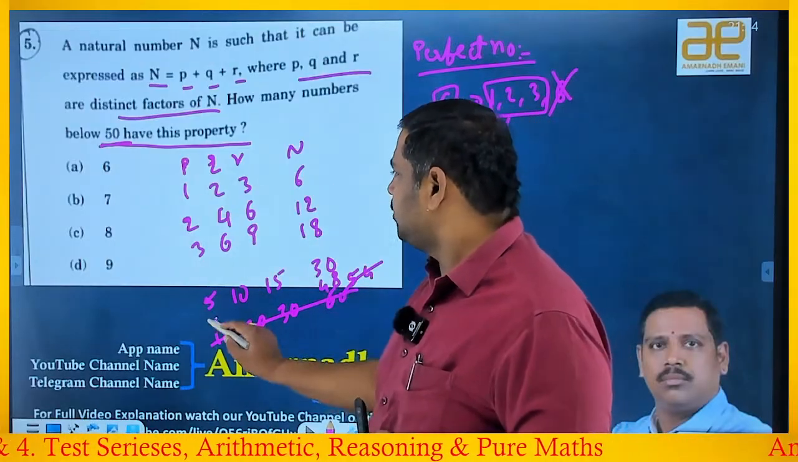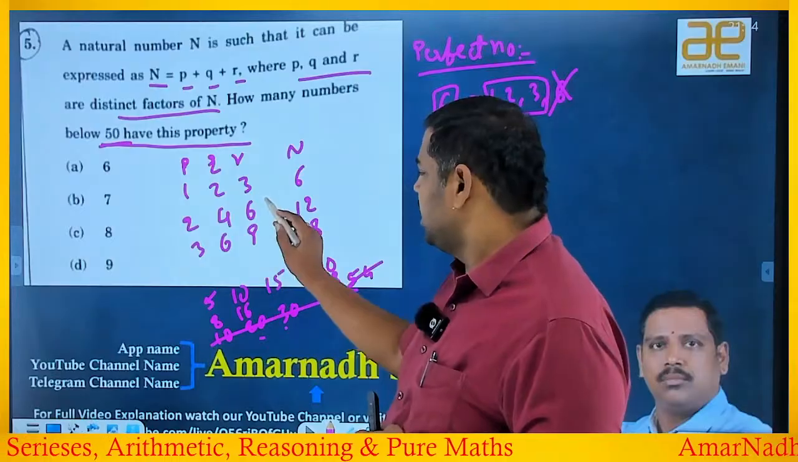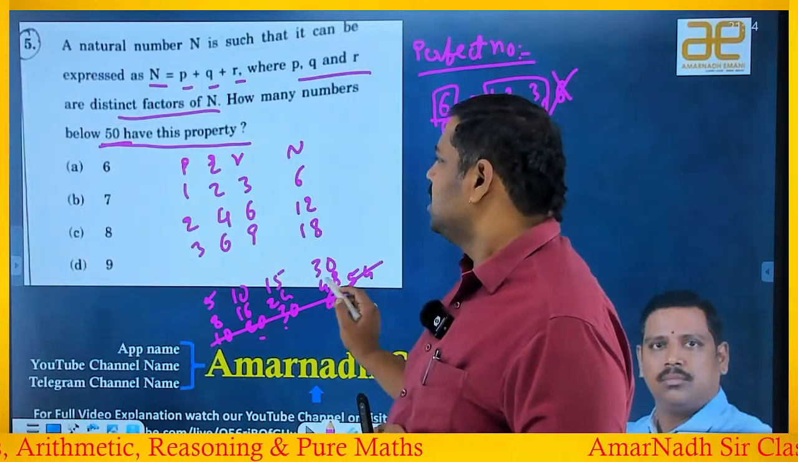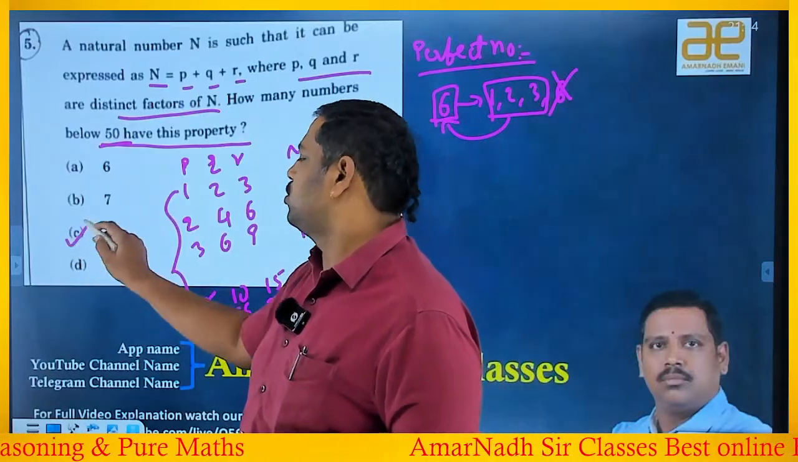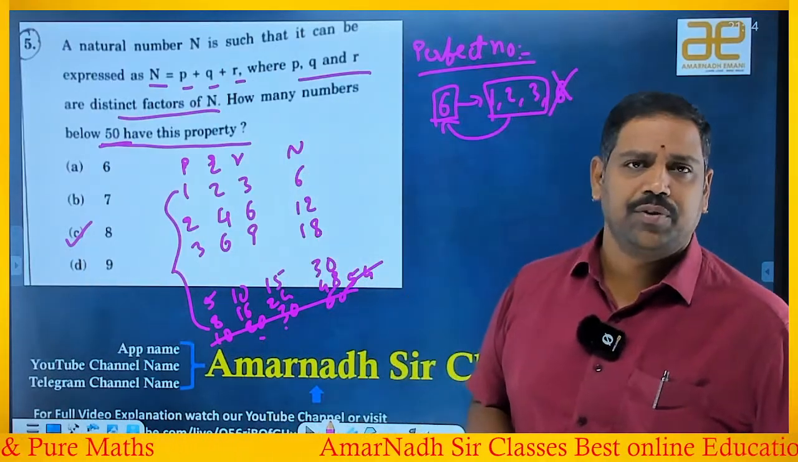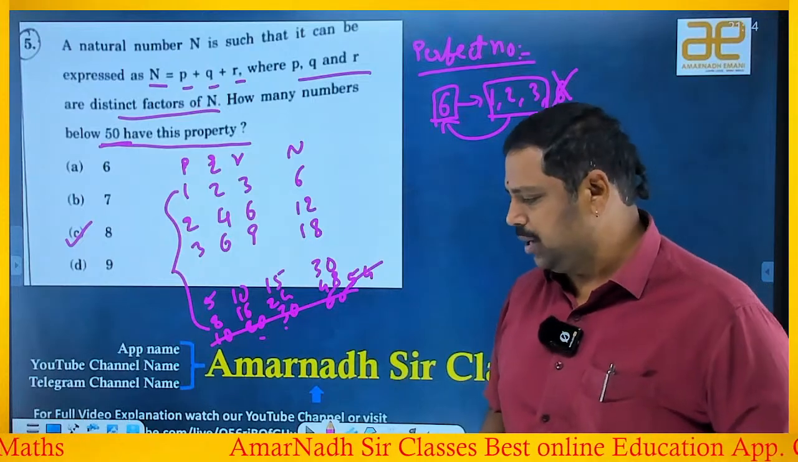Means 8 1s are 8. 8 2s are 16. 8 3s are 24. Sum is 48, right? So from 1 to 8, you can take. That means how many values you can take is 8 values. So answer is which option? C is the answer. C is the answer. Hope you understand, my dear boys and girls.